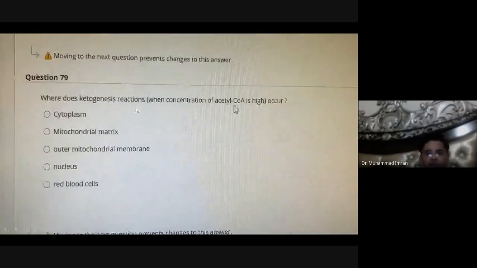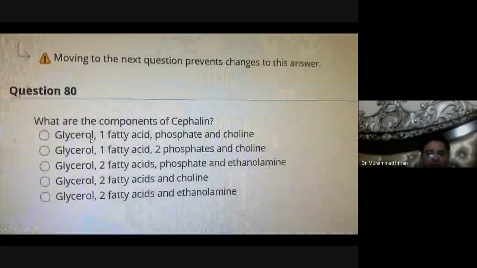Where does ketogenesis take place? It takes place in the mitochondrial matrix of the liver. What are the components of cephalin? It contains glycerol, 2 fatty acids, and phosphate and ethylamine.